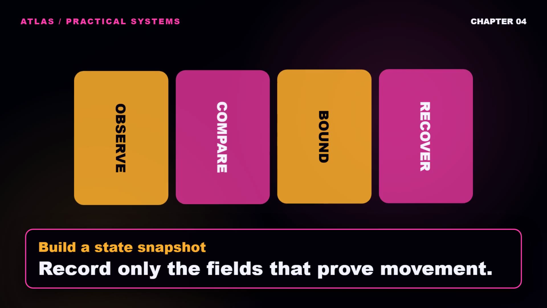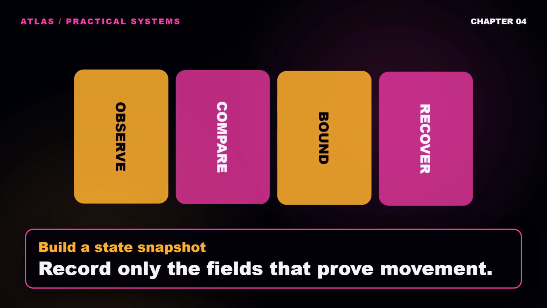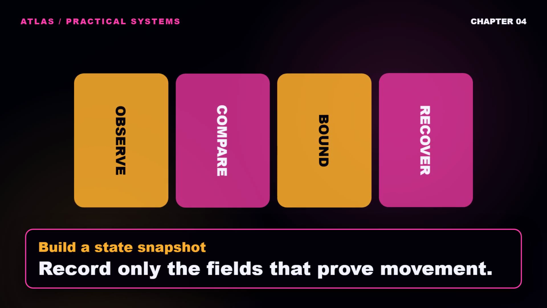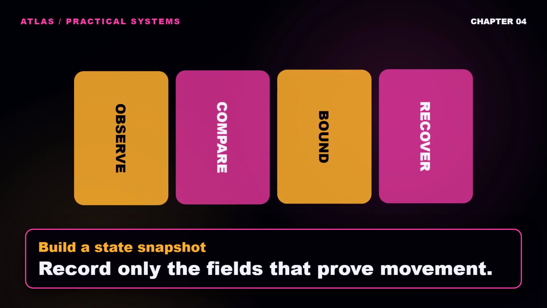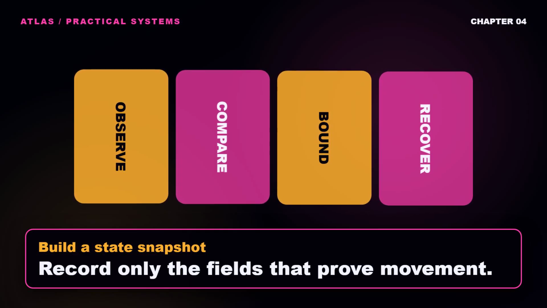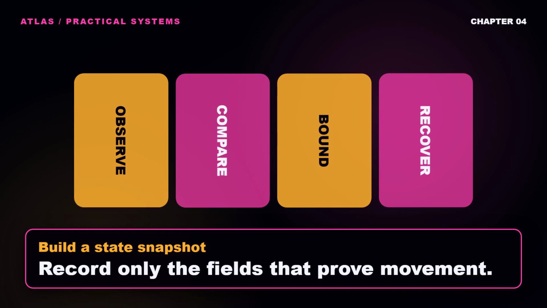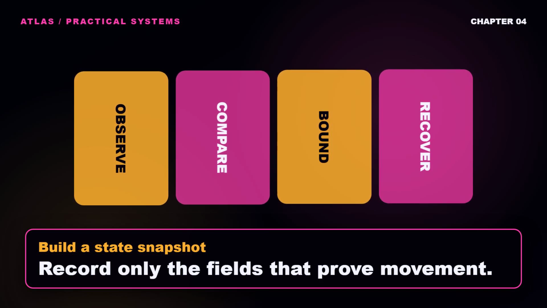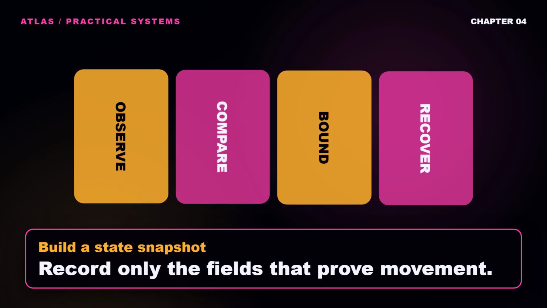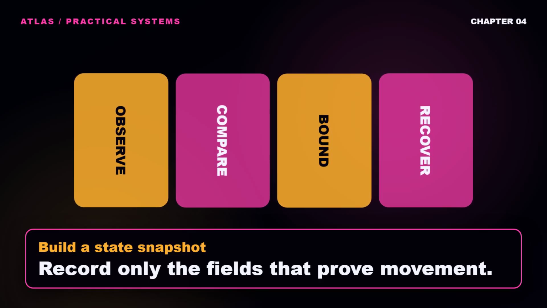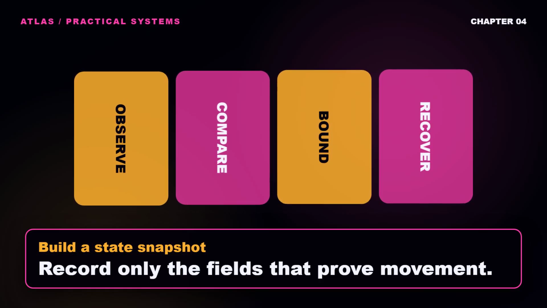The snapshot should also say what must never be repeated automatically. Sending an email, charging a card, publishing a message, or deleting a file has a different risk from rereading a document. By recording the side effect class, the recovery policy can be strict where repetition would be costly and more flexible where another read is harmless.